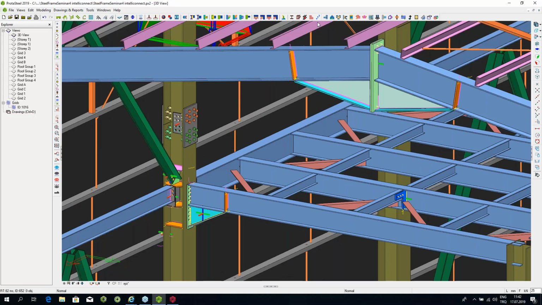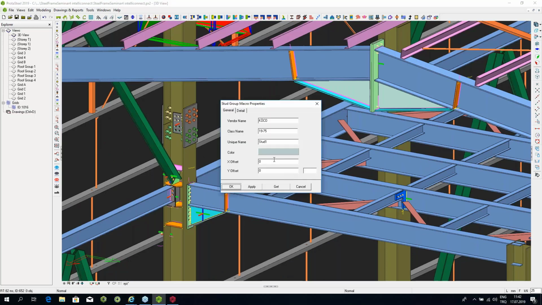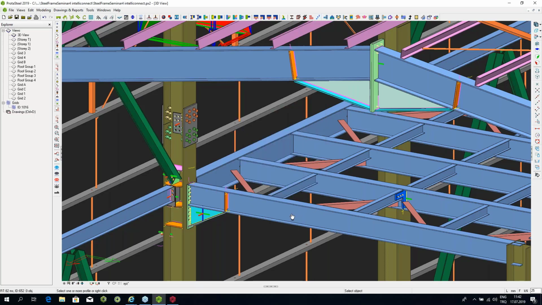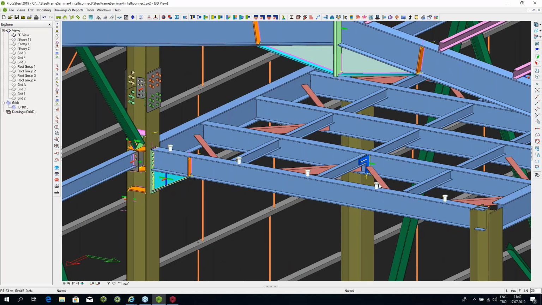I can create, for example, a floor stud connection over here. I can just select this beam and I can create some floor studs over there. The shear studs will be there for the concrete floor, which is going to be poured later.